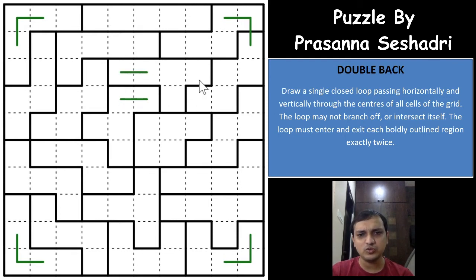Same way, if you see, these two will have to be in the same loop, because these 4 cells have to be passed by 2 loops. There has to be exactly 2 entry and exit for the T shape, right? So whenever you have a T shape kind of region, all the other cells except those 4 cells in the same region will have to be connected to each other. Same way, if you see the T here, these two cells will have to be connected to each other, because excluding the last cell, this is a T-shaped region, right? Which means these two cells have to be connected to each other, these two cells will have to be connected to each other.